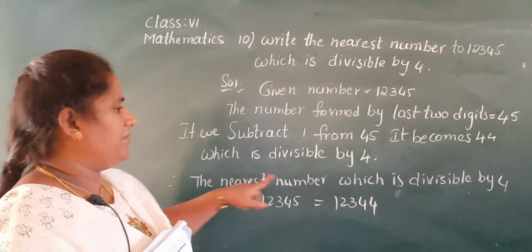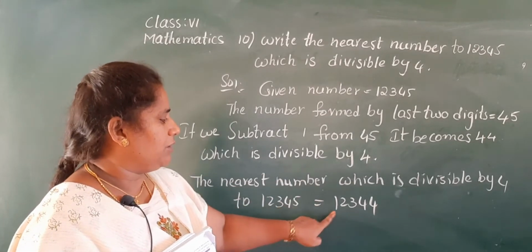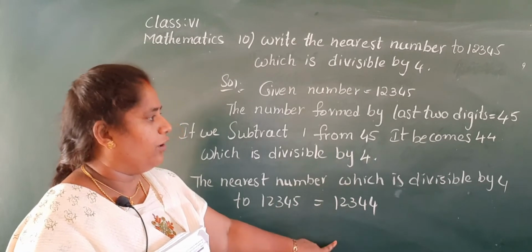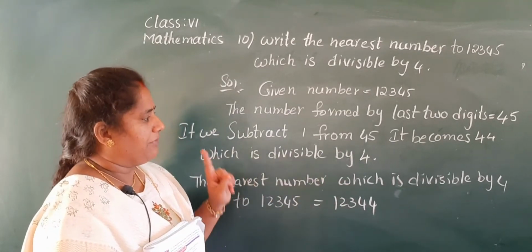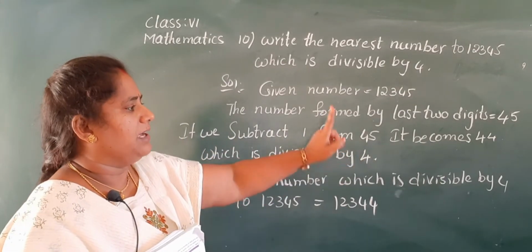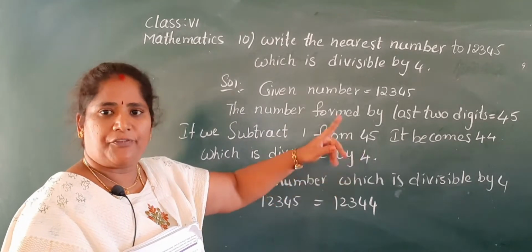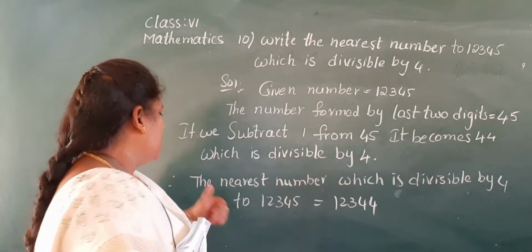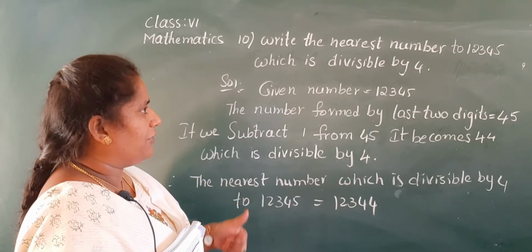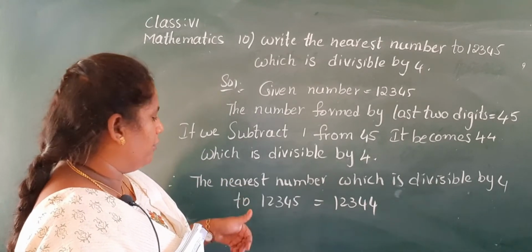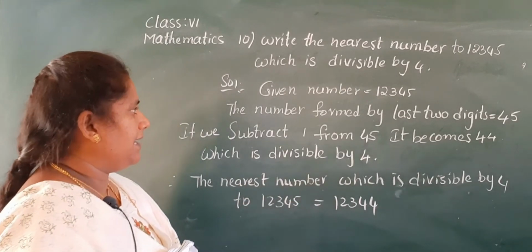So the nearest number which is divisible by 4 to 12,345 equal to 12,344. Why, Nana? Here 5 can't be divisible by 4. So you have to subtract 1 from 45, then it becomes 44, which is divisible by 4. Yes, 44 can be divided by 4. So the nearest number to 12,345 divisible by 4 equal to 12,344. Is it clear to you, children?